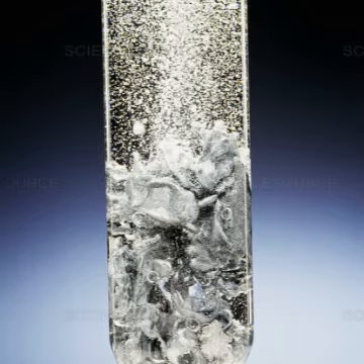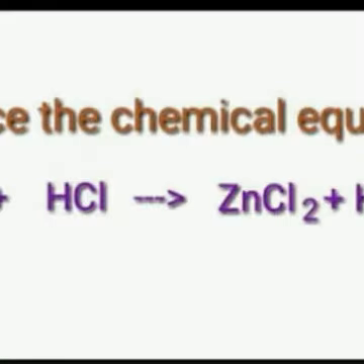So we will take the first evidence, that is evolution of gas. In the lab, if you have sodium chloride and you add sulfuric acid to it, you will see a sudden change in the test tube.